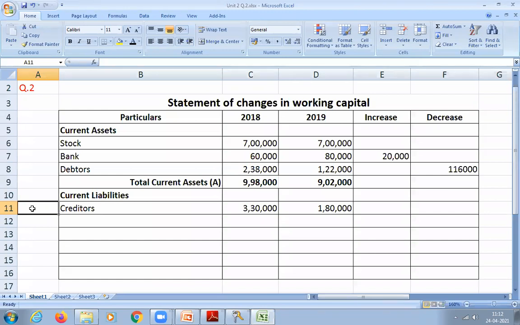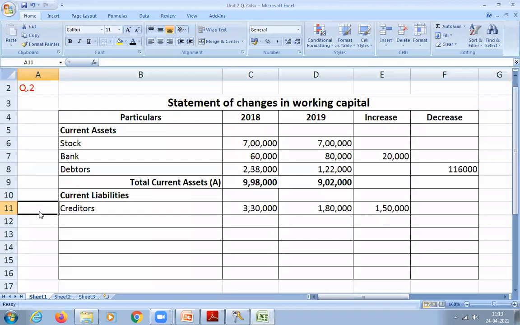Decrease. So which column should I write? Increase column. How much? 1,50,000. So there is a decrease in creditors, and 1,50,000 is written in the increase column.